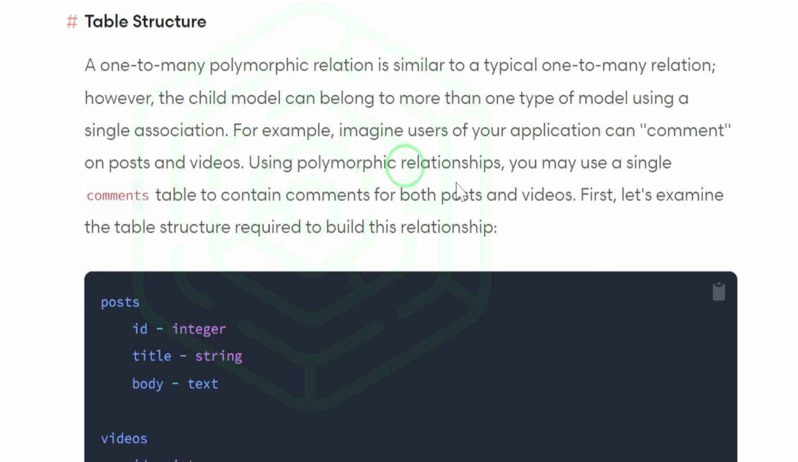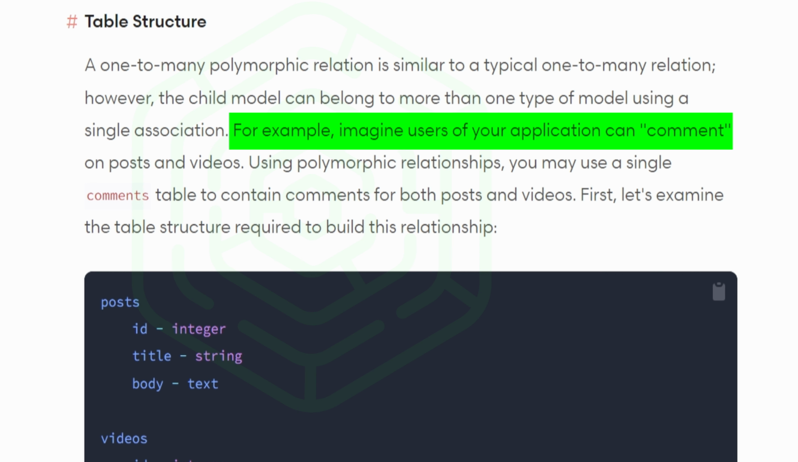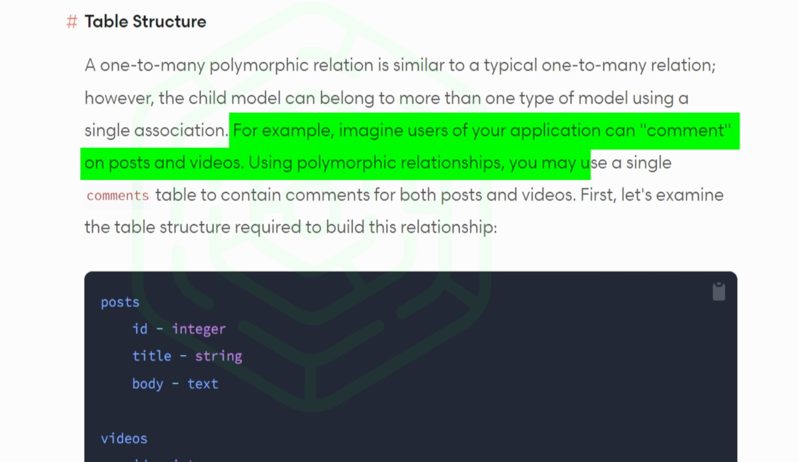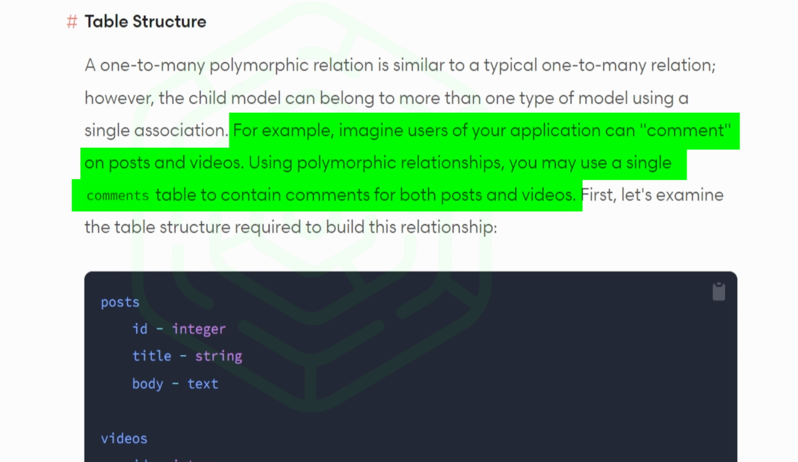In this instance, it says, for example, imagine users of your application can comment on posts and videos. Using polymorphic relationships may use a single comment table to contain comments for both posts and videos.